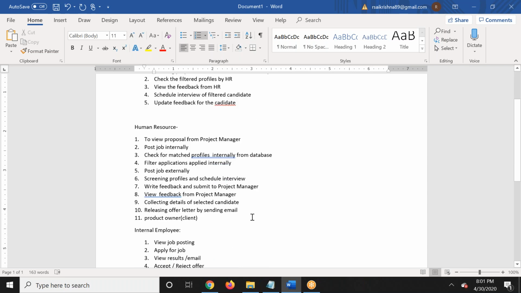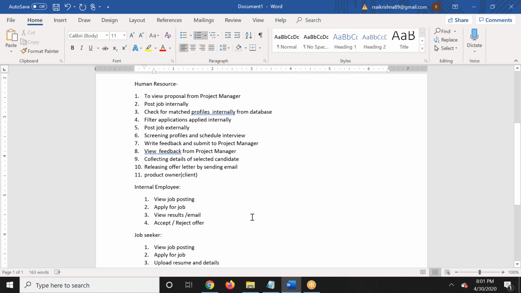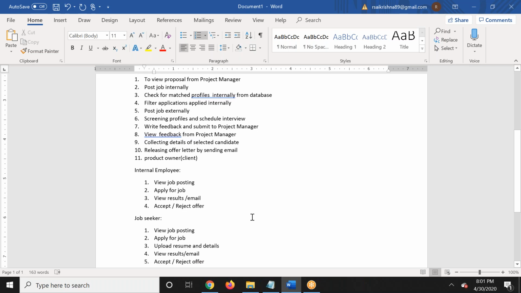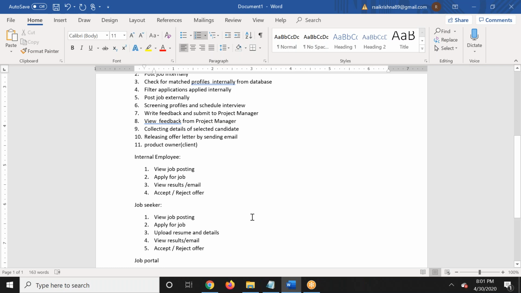Next, the HR must be able to view the proposal from the project manager. He will be able to post the job internally and check the matched profiles from the database. He should be able to filter the applications applied internally. If they are not matched, he should be able to post the job externally.